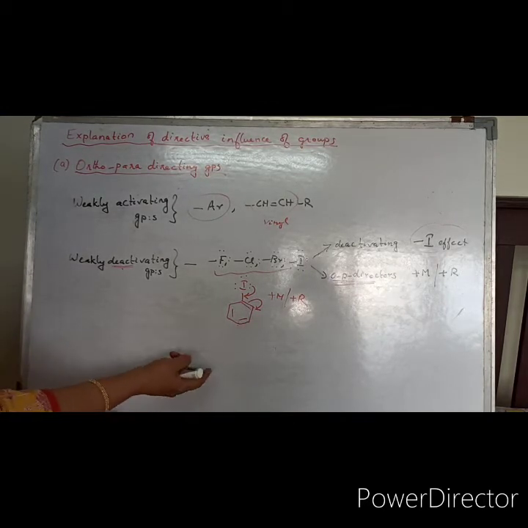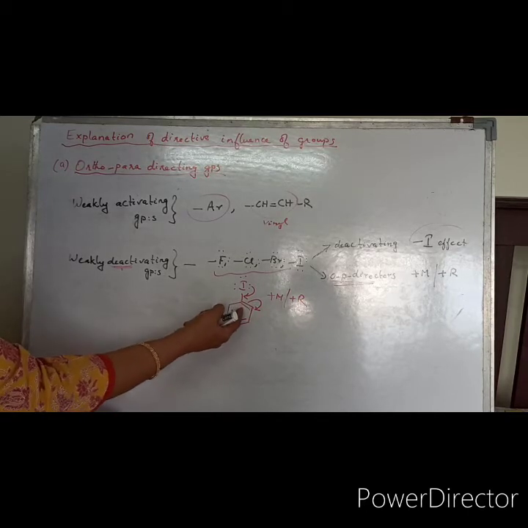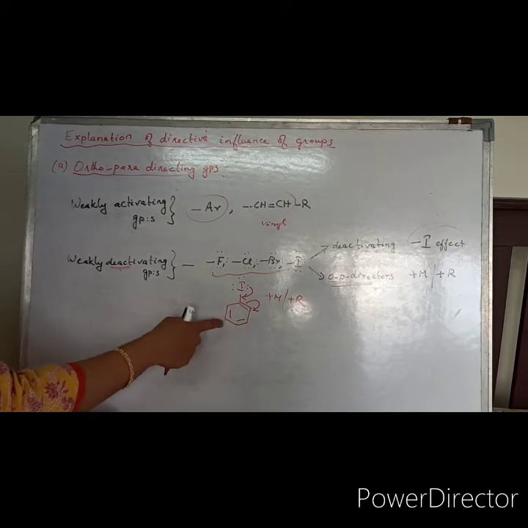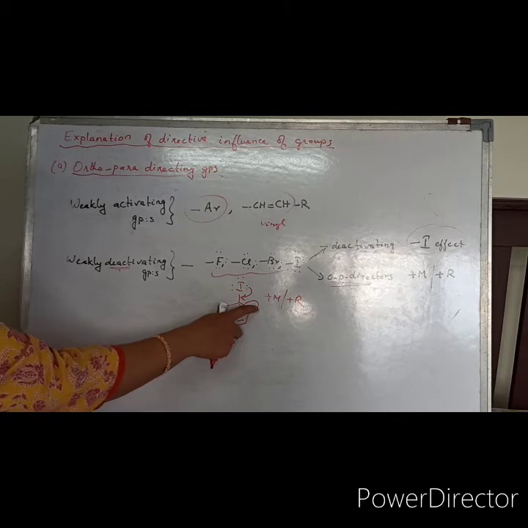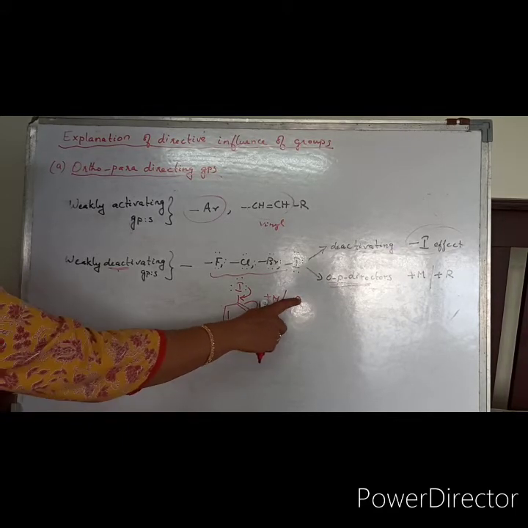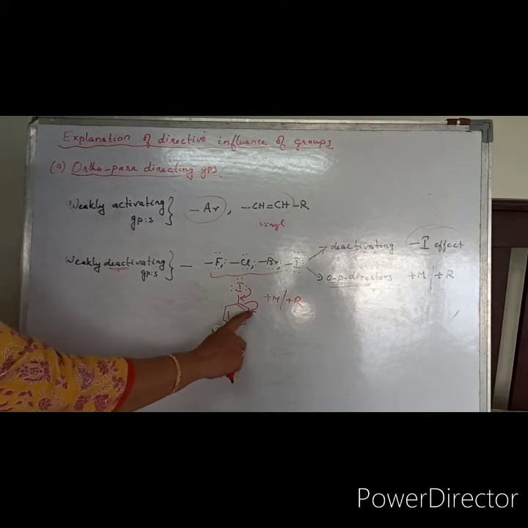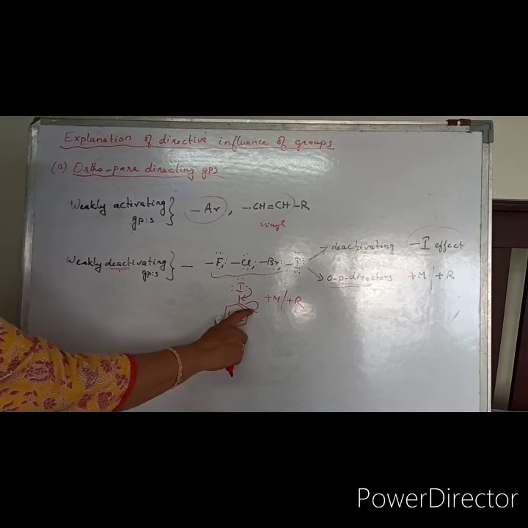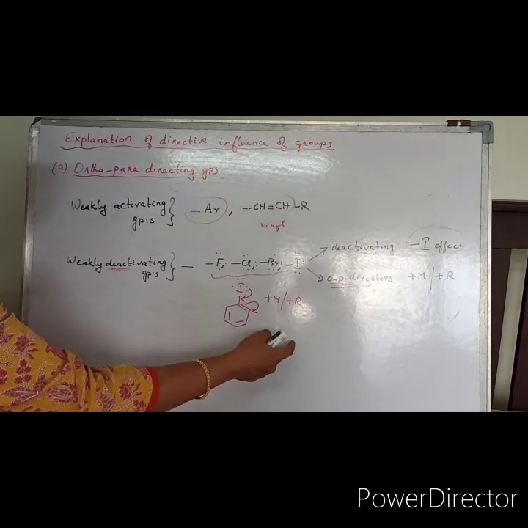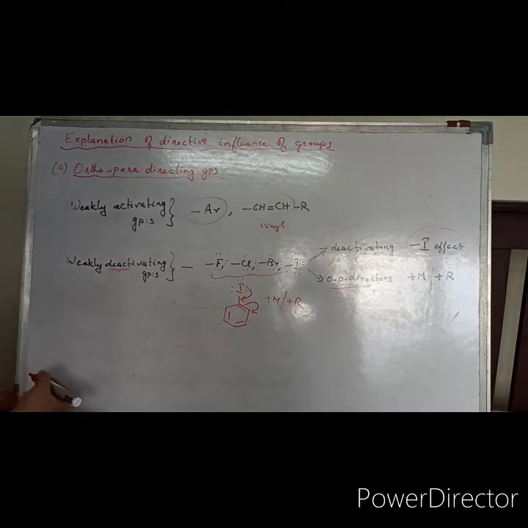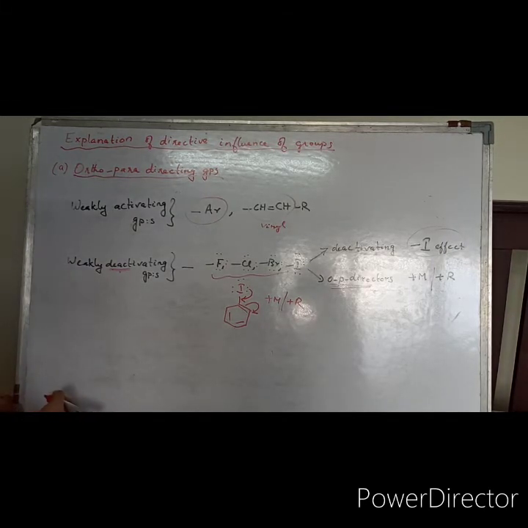They will be giving mono electrophilic substitution, a mixture of products with one substituent at the ortho position and the other product with one substituent at the para position. So that is how they are becoming ortho-para directors.